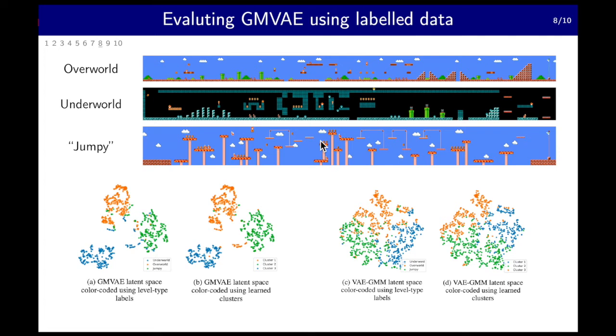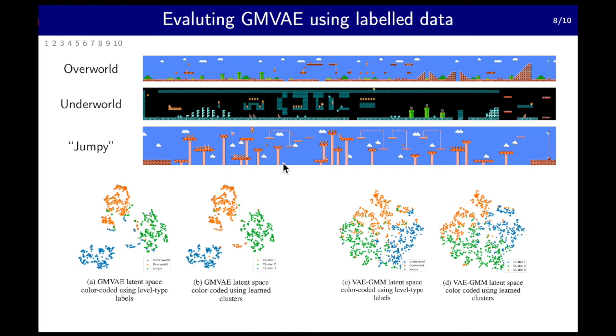So their real differences are overworld levels have ground tiles at the bottom, despite occasional breaks for jumping. Underworld levels have ground tiles at the bottom and breakable brick tiles at the top. Jumpy levels have platforms floating in midair. We trained GMVAE with 3 clusters on Super Mario Bros. after balancing for the number of levels belonging to each level type. We also trained a vanilla VAE on the same training data as the baseline.